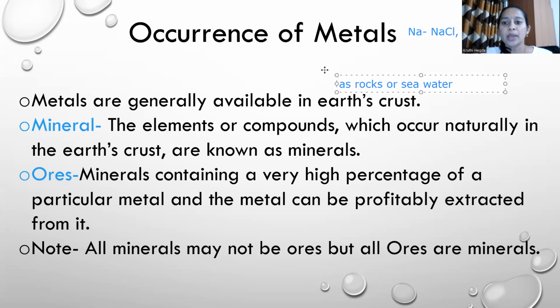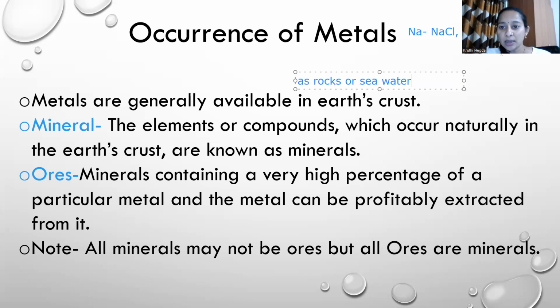Now, these metals which are available in the earth crust are available in compound form, and those compounds are called minerals. The elements or compounds which occur naturally in the earth crust are called minerals.